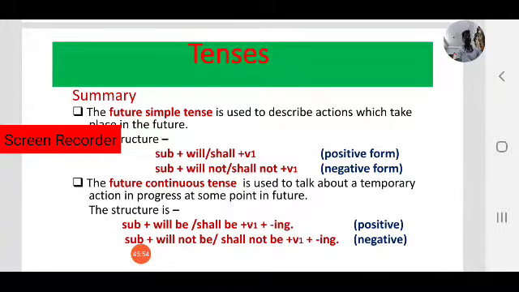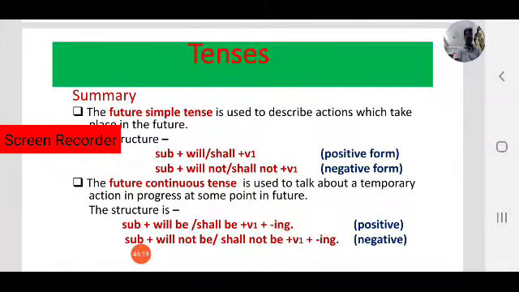So learning future perfect, that is an action that will be in progress at this time tomorrow. The negative structure is will not be or shall not be plus V-ing form, that is the negative form of the future continuous tense.